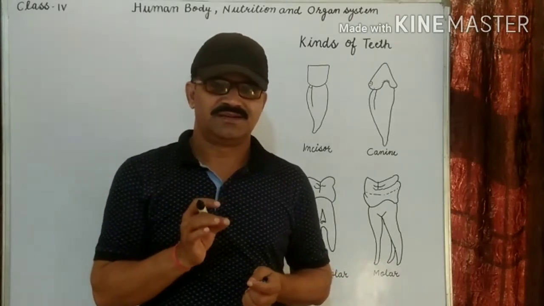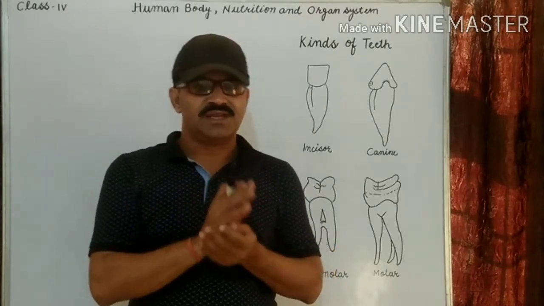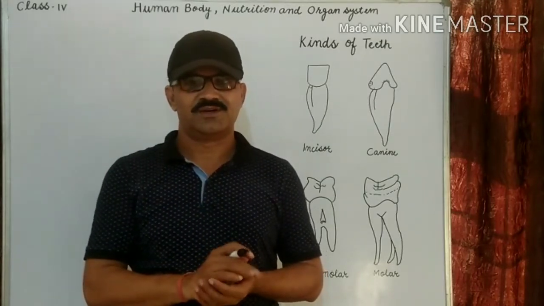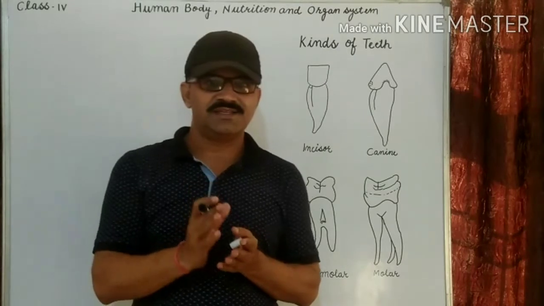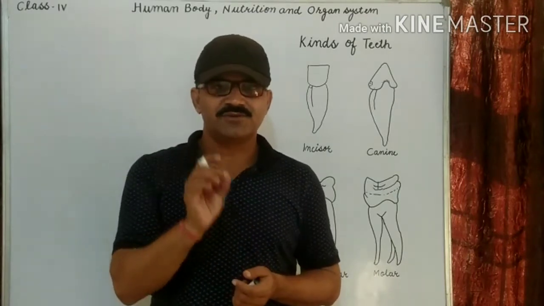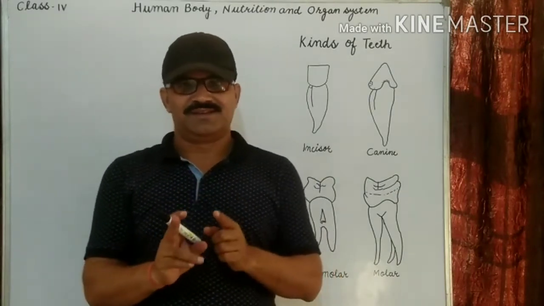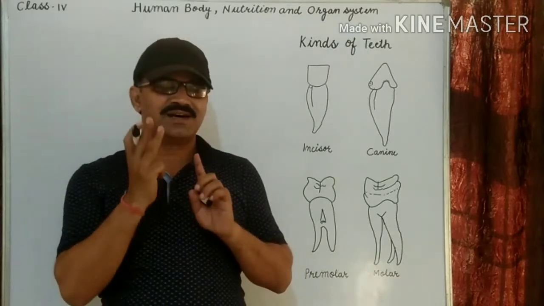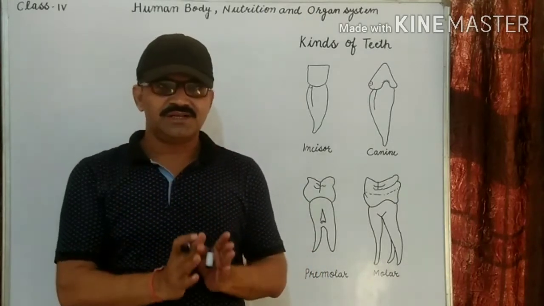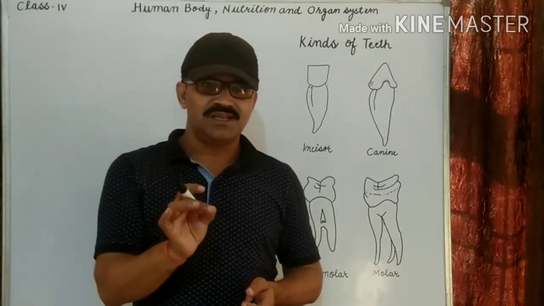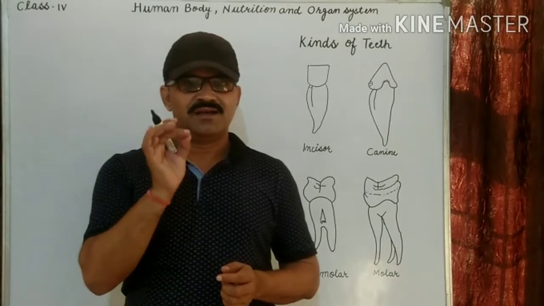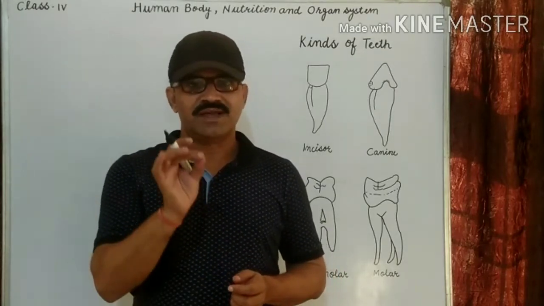Sets of the teeth. By the age of 3, a child has a set of 20 teeth. This set of teeth is called the milk teeth or temporary teeth. There are two sets of teeth: one is temporary teeth and second is permanent teeth. So milk teeth, at the age of 3, a child has how many teeth? 20 teeth, and this set is known as the milk teeth or temporary teeth.